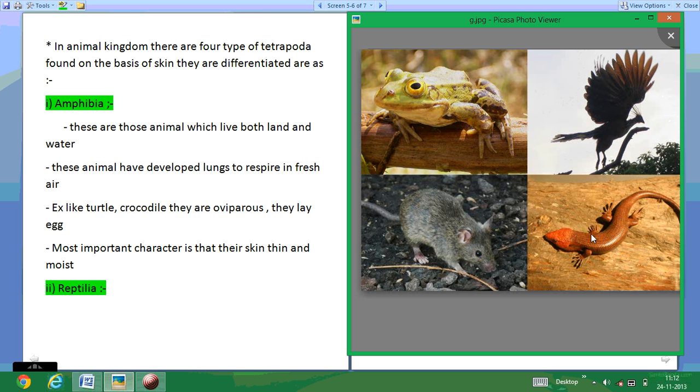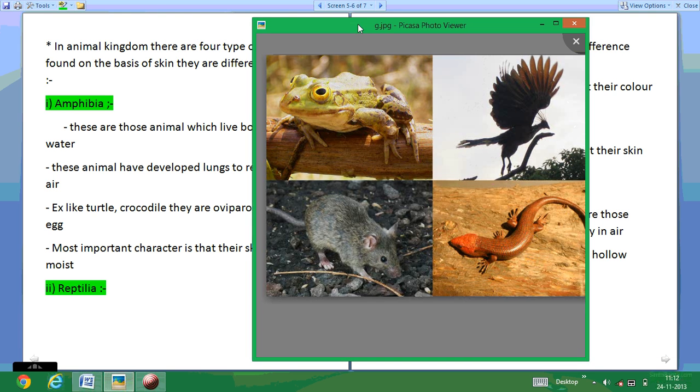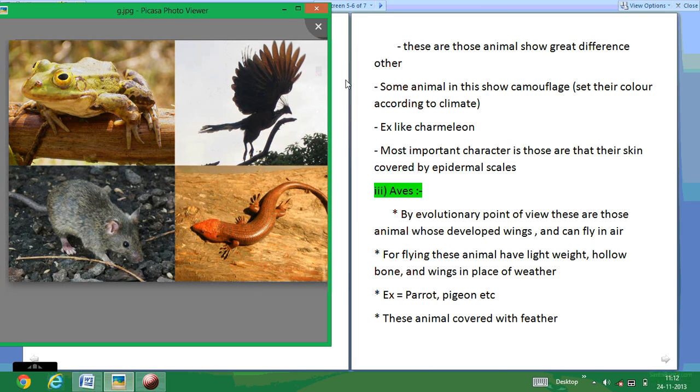Reptilia. Reptilia are those animals which creep on the surface of earth for moving from one place to another place. These animals show great difference from others, as you see here. Some of these animals show camouflage technique. Camouflage is a technique in which animals protect themselves from others. The examples of this are chameleon or lizard. The most important character of these animals is having epidermal scales on their skin.